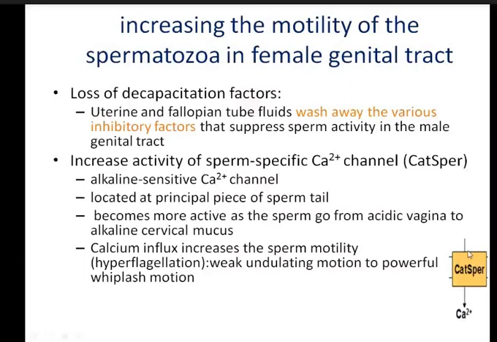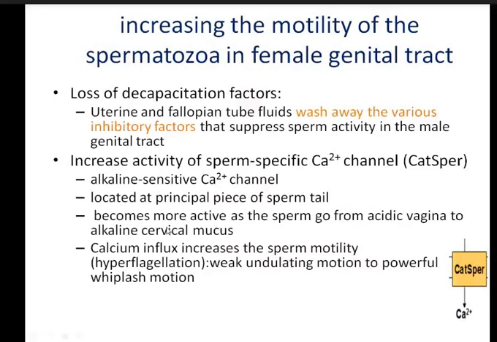One factor that will activate this CatSper calcium channel is the movement of the sperm from the acidic vagina to the alkaline cervical mucus. So when the sperm moves from the acidic vagina to the alkaline cervical mucus, the pH goes from acidic to alkaline.